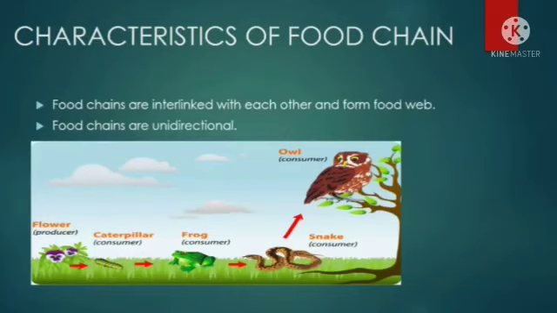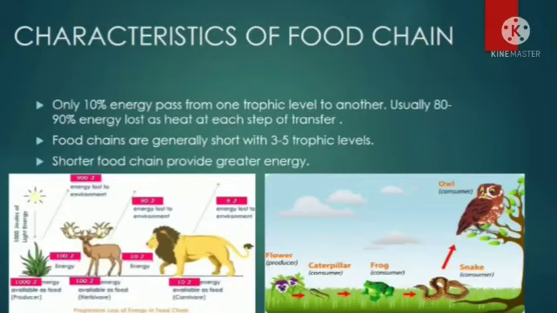Now the next point. This point is very important. I explained it to you in my previous class also. Only 10% energy passes from one trophic level to another. And I explained by giving an example. Here also you can see this plant, the producer, has 1000 joule energy. Then this plant is eaten by the deer. So here only 10% energy will pass. So 10% of 1000 is 100 joule.